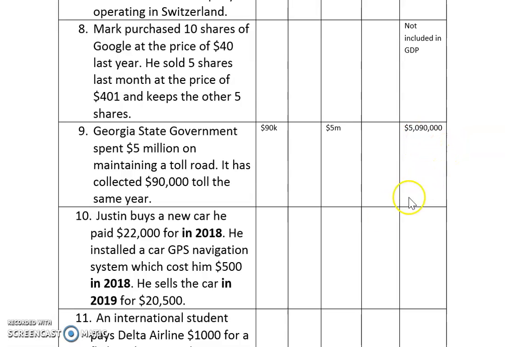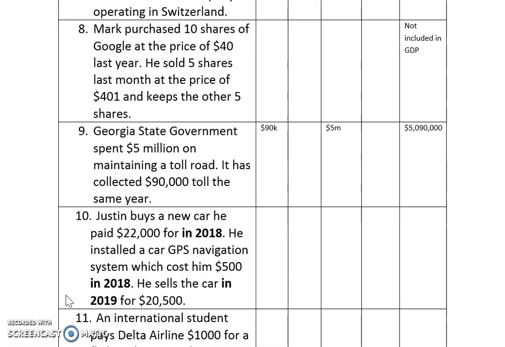Okay. All right, next. Justin buys a new car he paid $22,000 for in 2018. He installed a car GPS navigation system, cost him $500 in 2018. He sells the car in 2019 for $20,500.